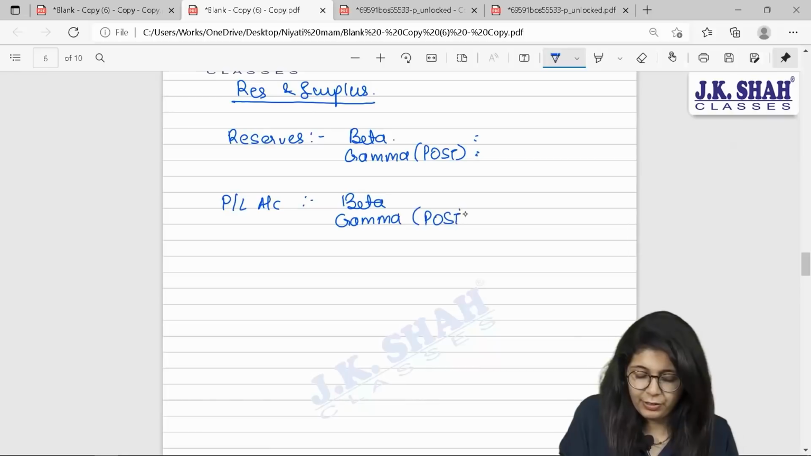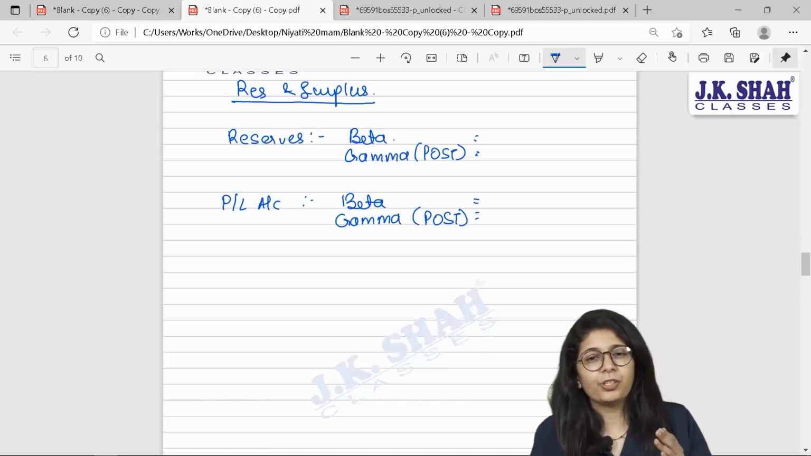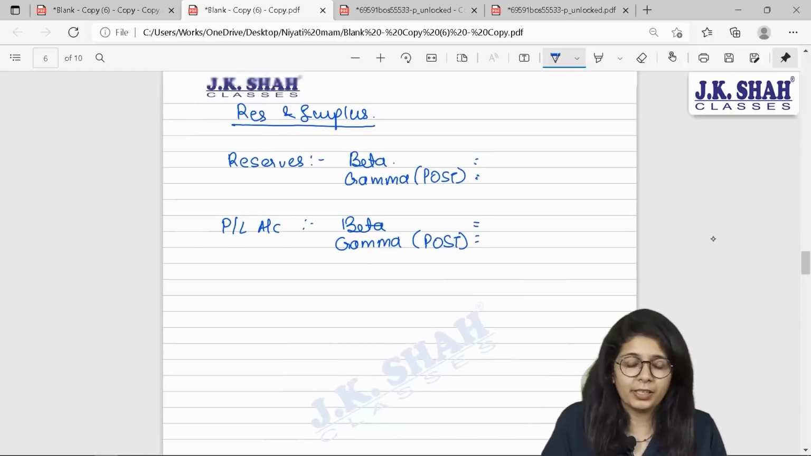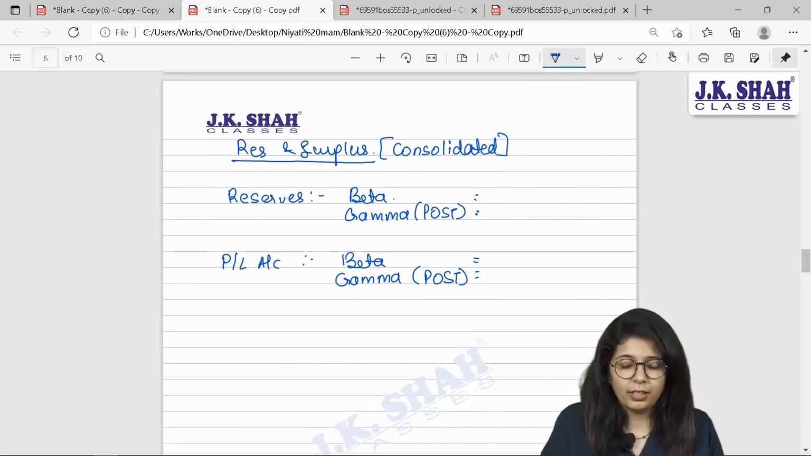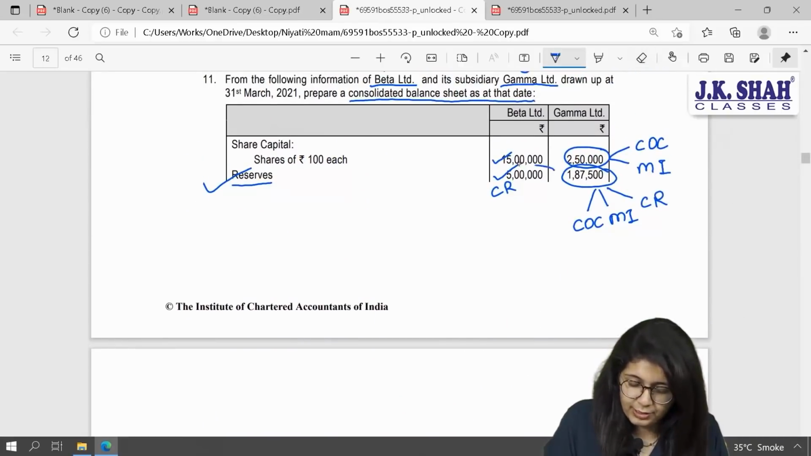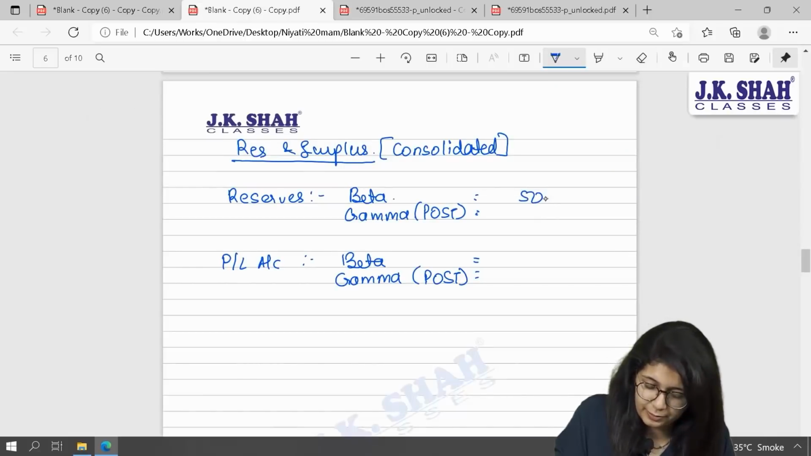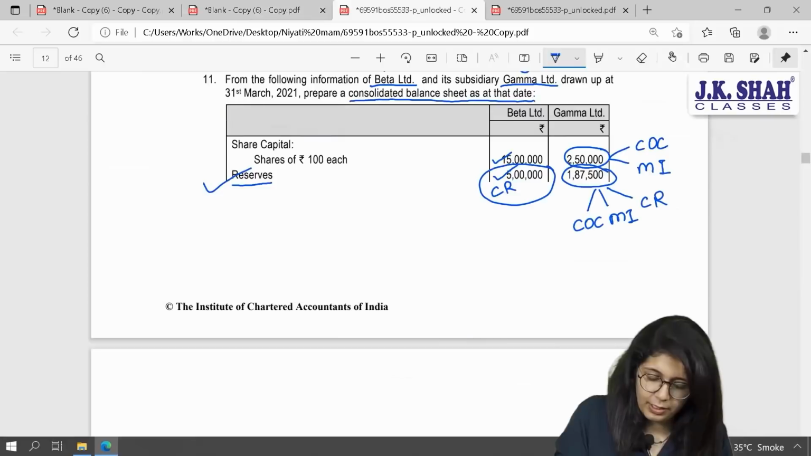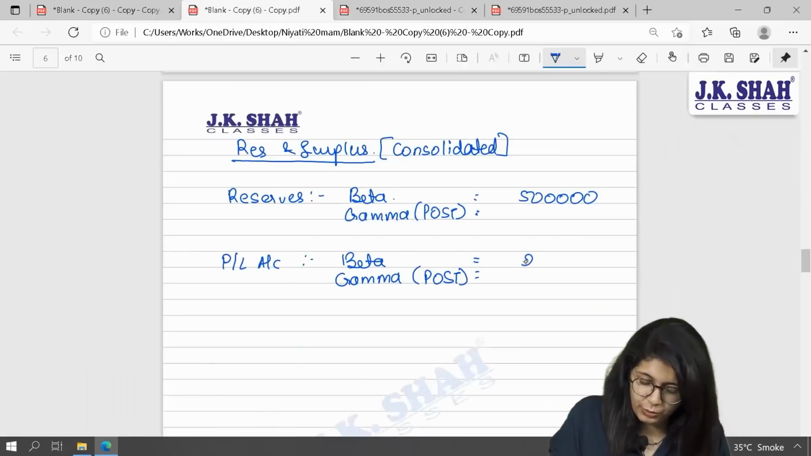Now tell me beta, revaluation reserve, was there any balance in post for gamma? No. Do we have any revaluation reserve for beta? No. So we will not present it under heading reserves and surplus. Which one? Consolidated. One by one, let us post the figures. According to my question, here, what is the balance? 5 lakh rupees of beta for reserves, 5 lakhs. And for P&L, 2 lakh 50,000.